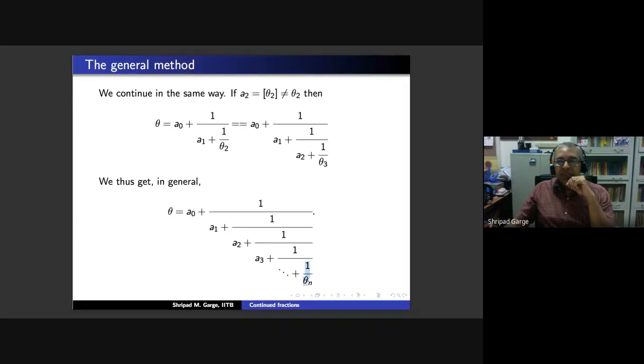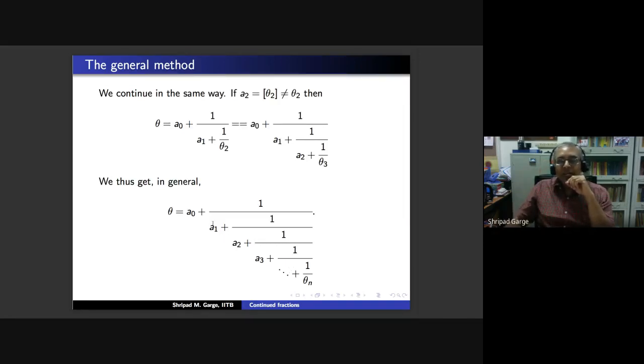and then there is this 1 by theta n, which is an error. If this theta n after some nth stage happens to be an integer, then we would have written the whole expression using only integers, and we would have had a somewhat complicated way to write our theta in a nested way.